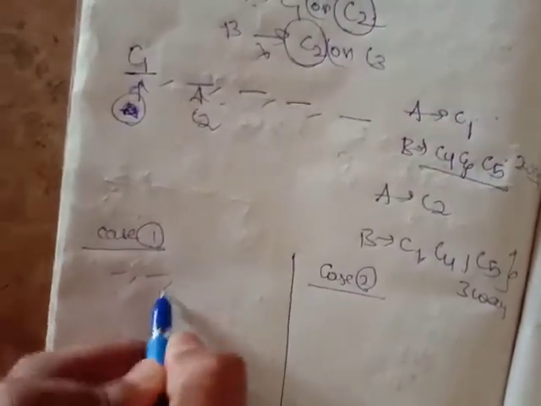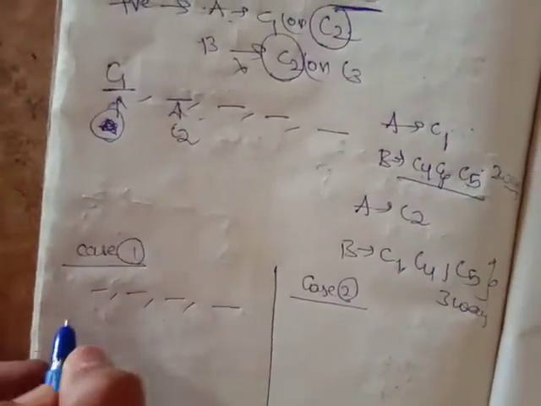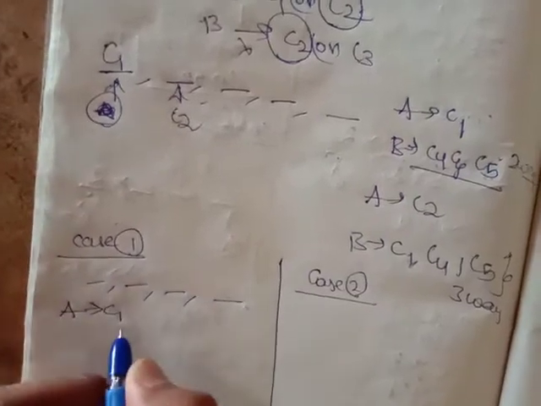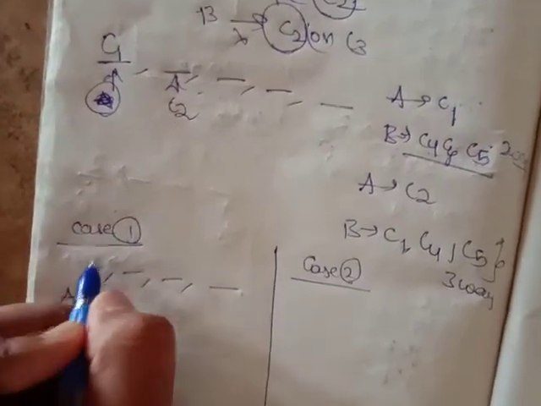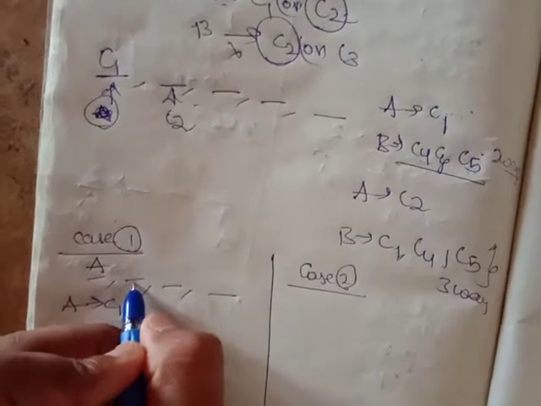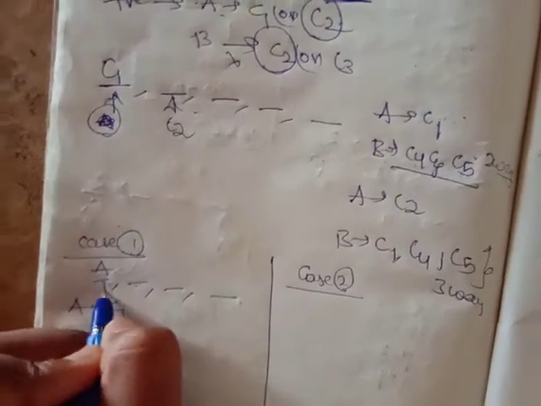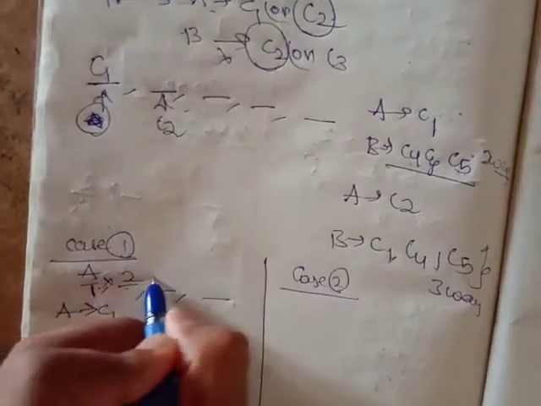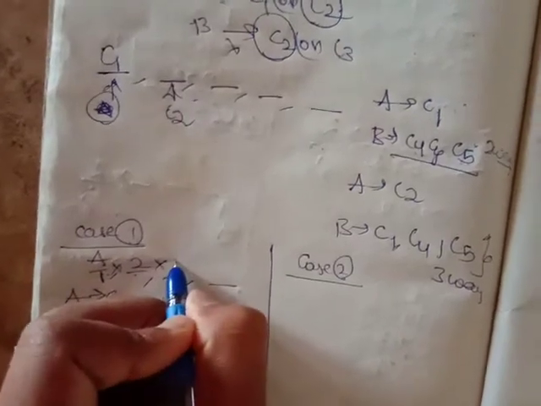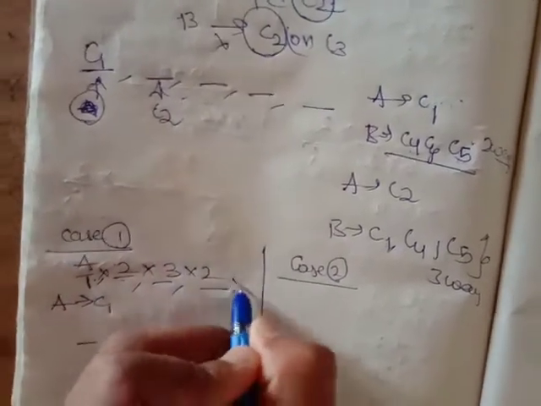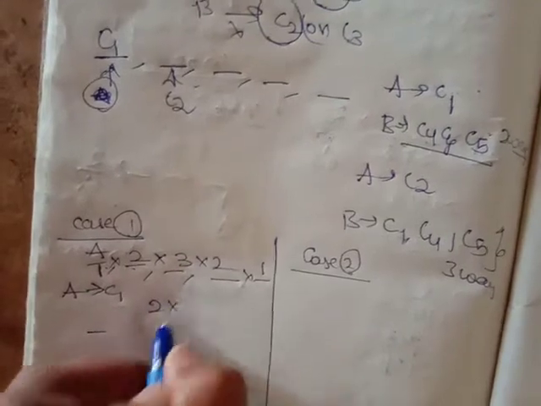So 5 slots now. Let me assume that A sat in C1. If A sat in C1, B is having how many chances? 2 chances now. Right? He has 3 chances, then 2 chances, then 1 chance, which is nothing but 2 into 3 factorial ways.